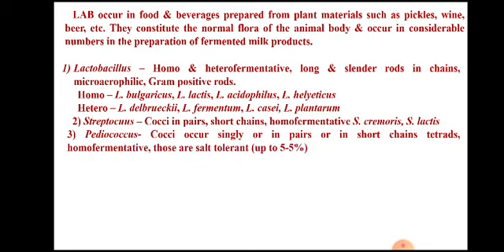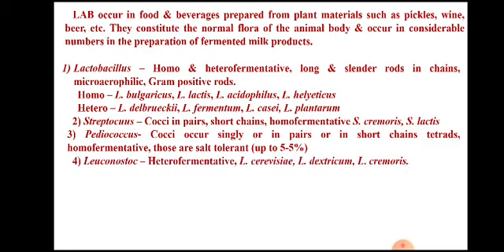They occur singly, in pairs or in short chains, principally in the form of tetrads. They are homofermentative and they are salt tolerant too. Leuconostoc are heterofermentative. A few species are Leuconostoc cerevisiae, Leuconostoc dextricum, Leuconostoc cremoris.